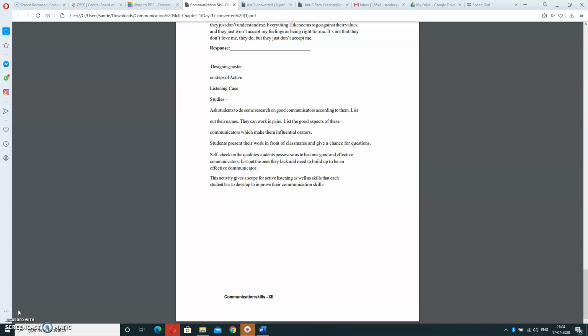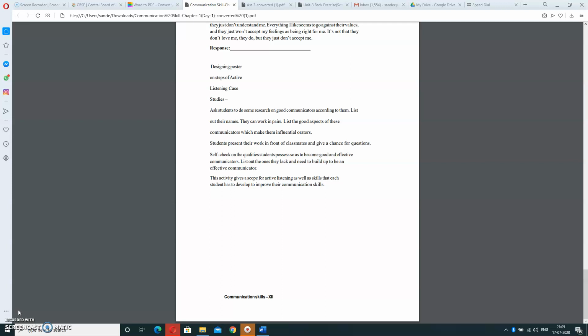This activity gives scope for active listening as well as skills that each student has to develop to improve their communication skills. In this session, we have covered topics related to communication skills. What is communication? How many types of communication? What are the benefits of effective communication? What is active listening? What is the benefit of active listening? And where is active listening required?